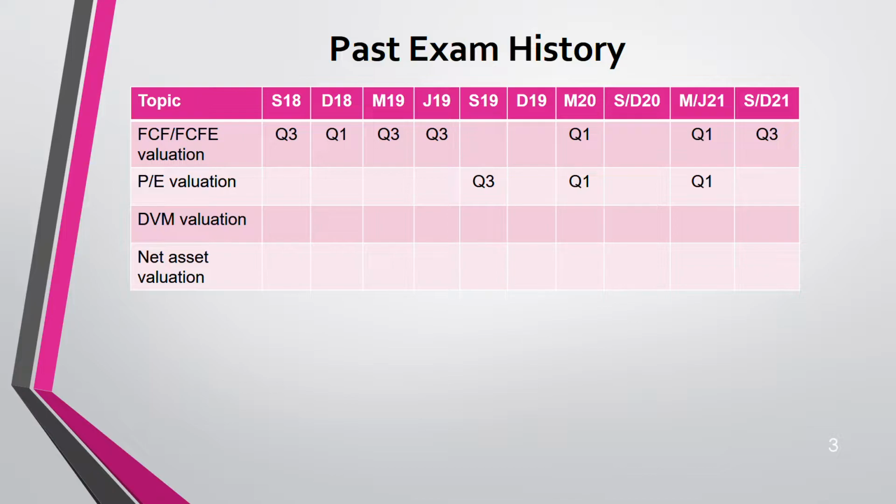Then we have dividend valuation, and net asset. Net asset never appeared from September 18 to 2021. But that does not mean that it cannot come for your sitting. You have to be prepared for all the methods. But most likely, it is the cash-based which is asked.